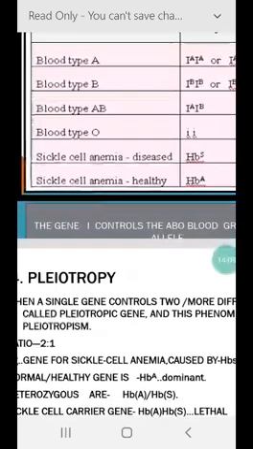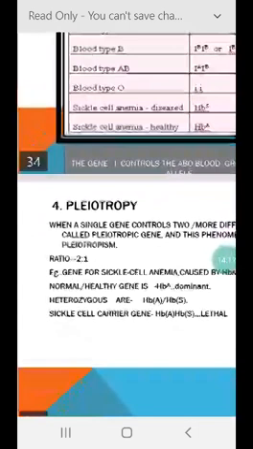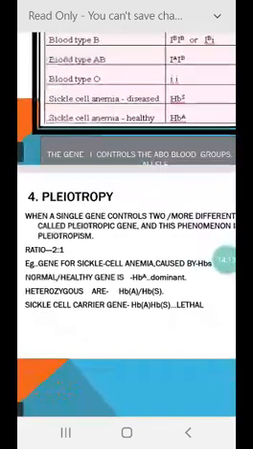Now next is pleiotropy. Now what is this? When a single gene controls 2 or more different traits, it is called a pleiotropic gene. This phenomenon is called pleiotropy or pleiotropism. And in this case, the ratio is 2:1 instead of the normal 3:1.